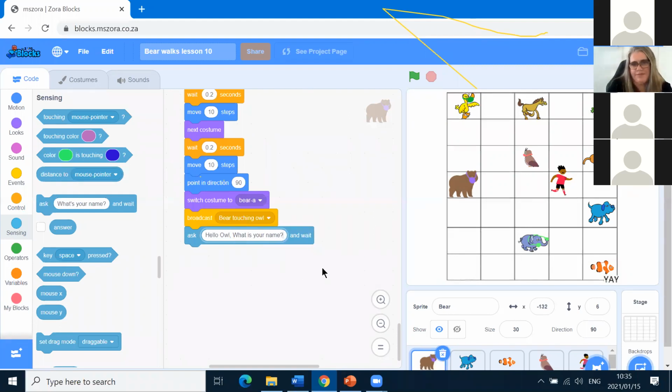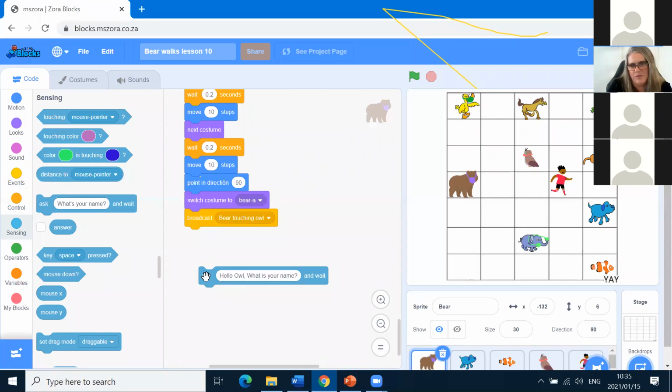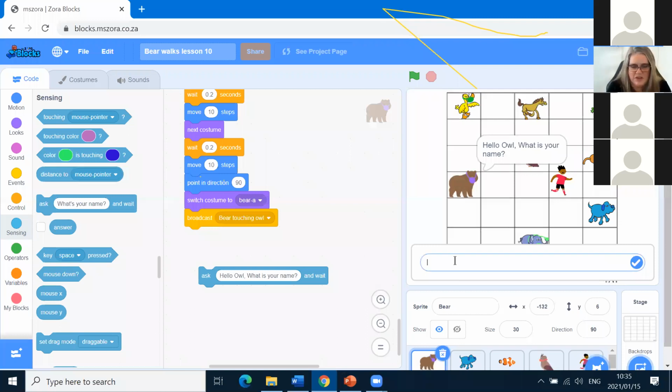So you're asking, and this is what comes up when you have the ask block. Can you see on the screen? There's a message where you can type the name of OWL.